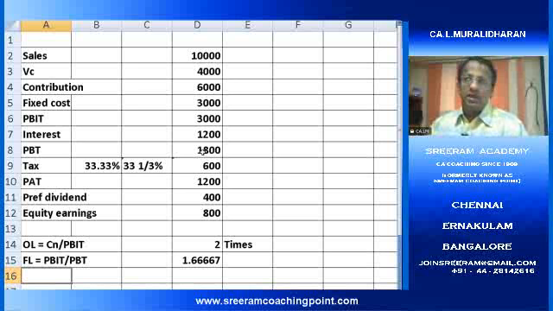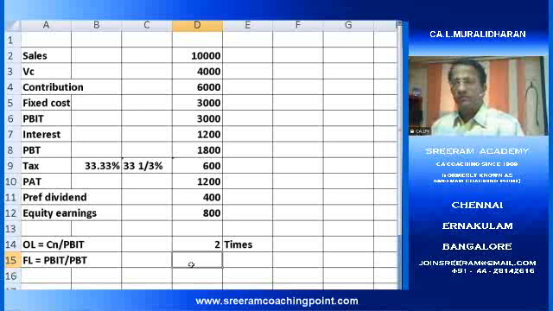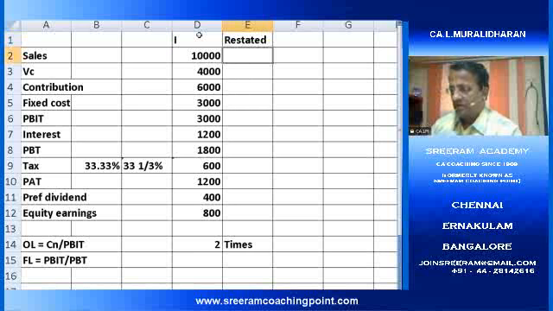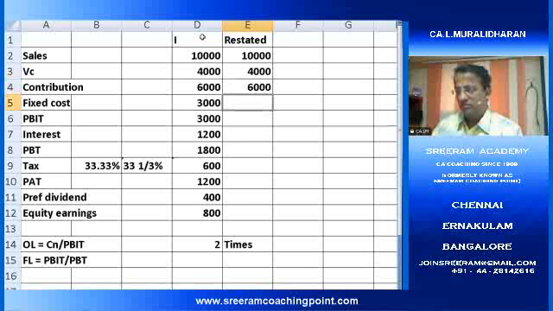But it is not appropriate, no? Because we have considered only debenture interest. We need to consider preference dividend also. Then what is the way out? This is not appropriate. So now I will take up this first one as restated. Correct?